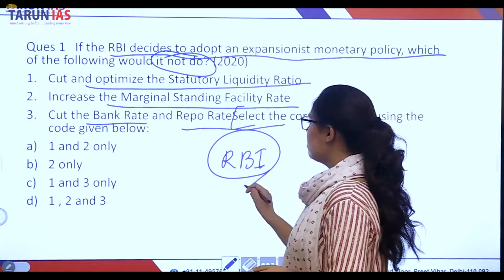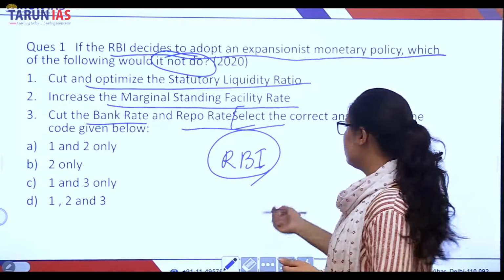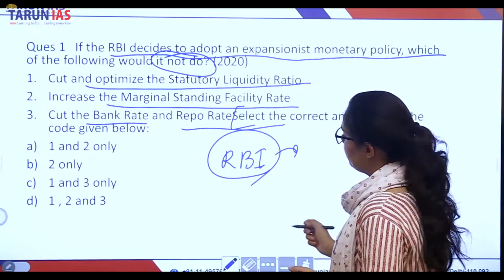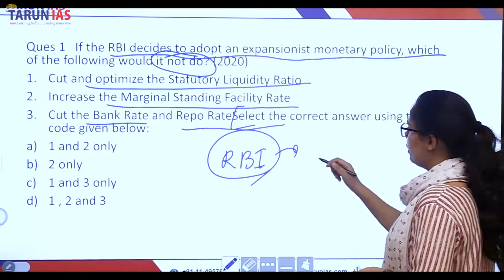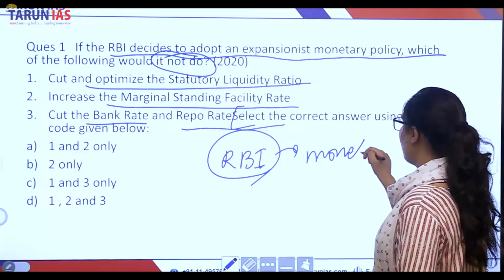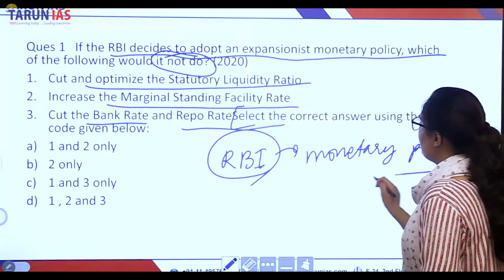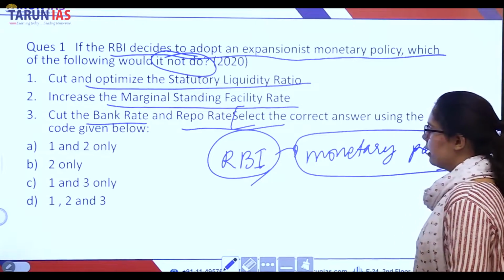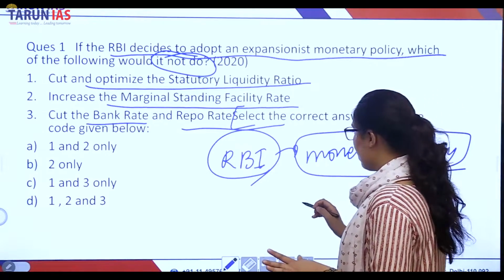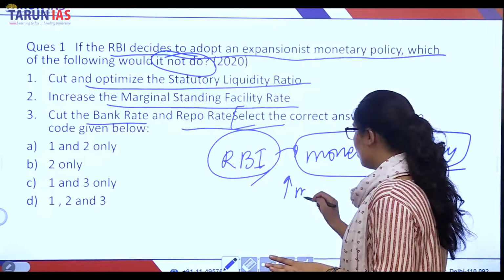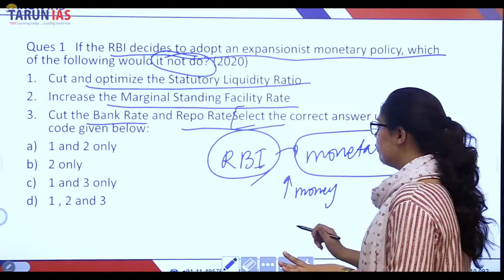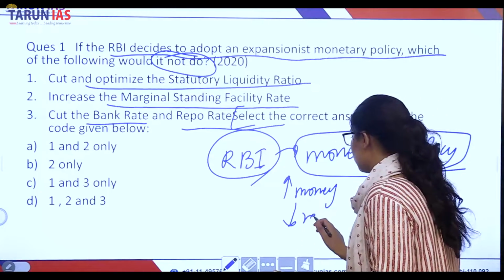What RBI does to increase the money flow in the economy or to reduce the money flow in the economy is called the monetary policy, to regulate the money flow. If RBI wants to increase the money flow, it will reduce its rates.